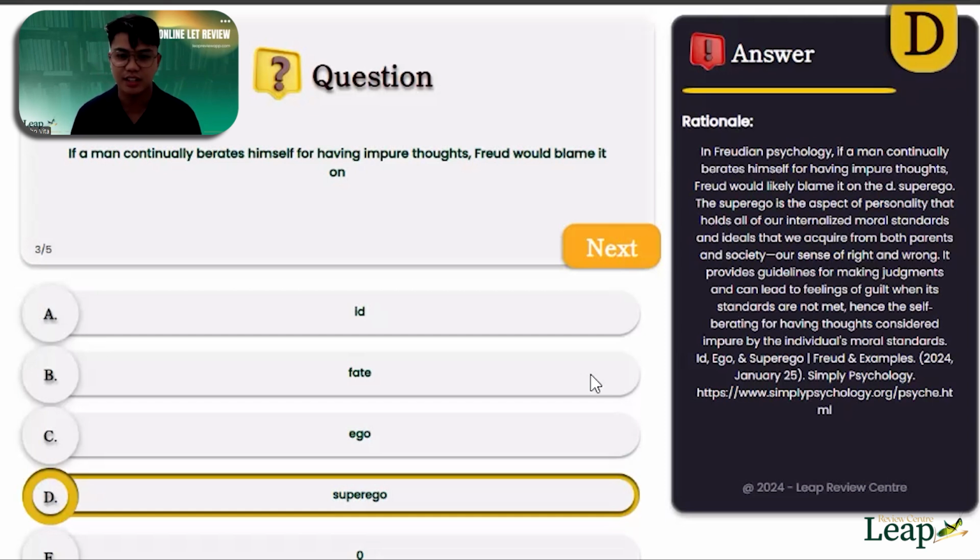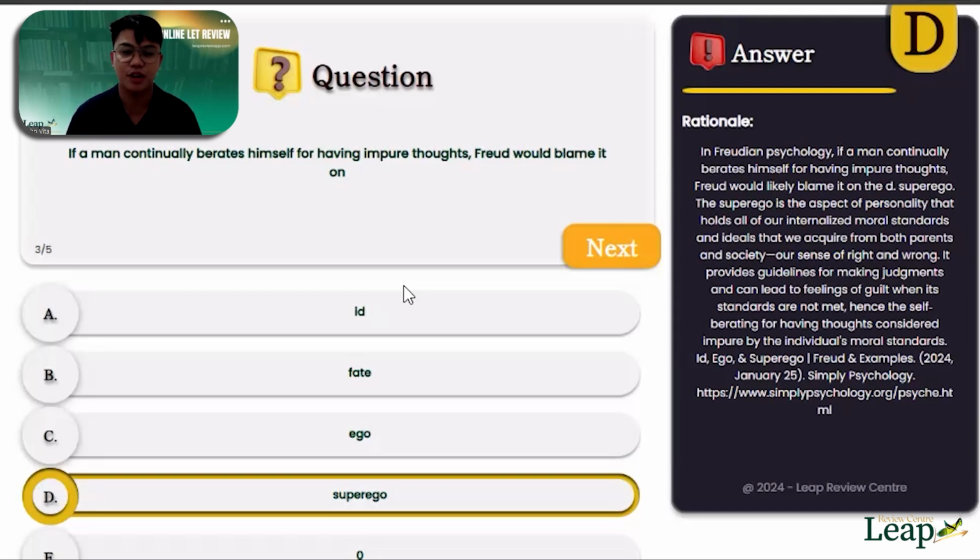Like, you just want ice cream, even if you have diabetes, you'll still eat ice cream because you let your id take over you. But what is the role of the superego? So in Freudian psychology, if a man continually berates himself for having impure thoughts, Freud would likely blame it on the superego, because the superego is the aspect of personality that holds all of our internalized moral standards and ideals that we acquire from both parents and society.